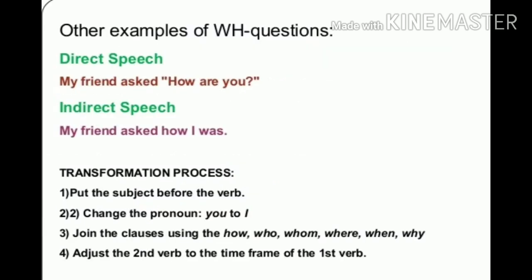Other examples of WH questions. My father asked, how are you? My father asked how I was. So the transformation process is: put the subject before the verb, change the pronoun you to I. You is second person, changed according to the object of reporting verb. Join the clauses using WH words, whatever is given, how, who, whom, where, when, why, etc. And adjust the second verb to the time frame of the first verb.